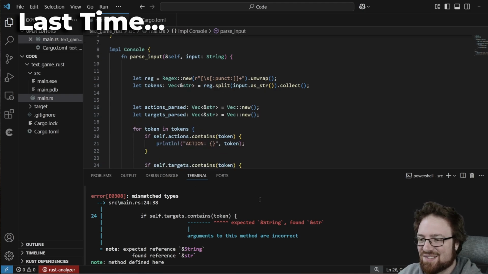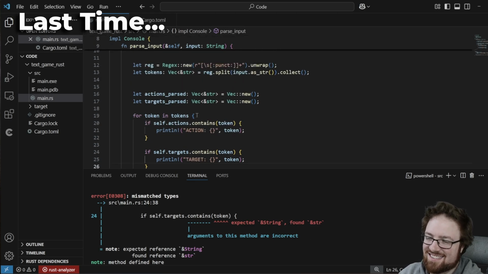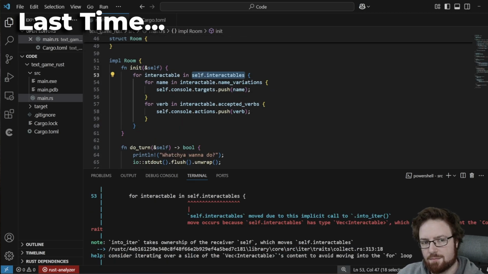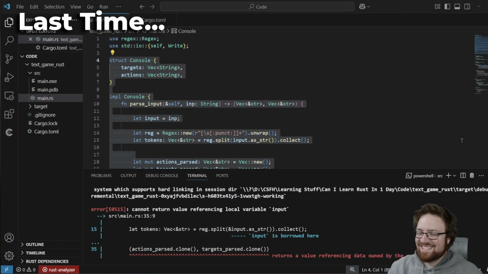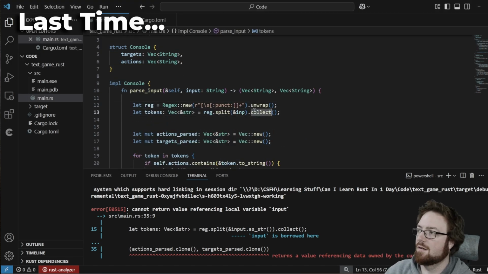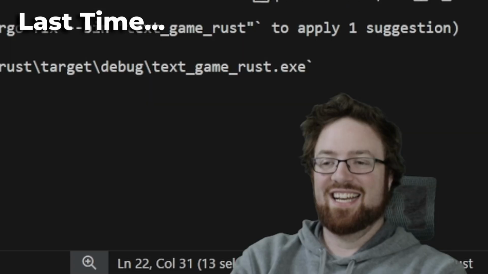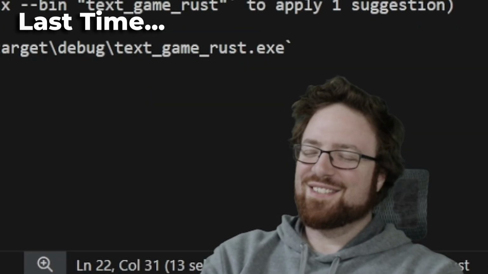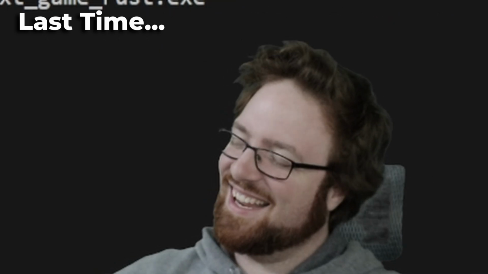It's like half the things require a string they need permission to, half require it to not need permission, and when I loop through it, part of the looping process takes ownership of interactables, which moves interactables from self over to the loop. Are you serious right now? Oh, I'm really enjoying it. Even if there are multiple kinds of strings, that's still annoying. Not a fan of that one.